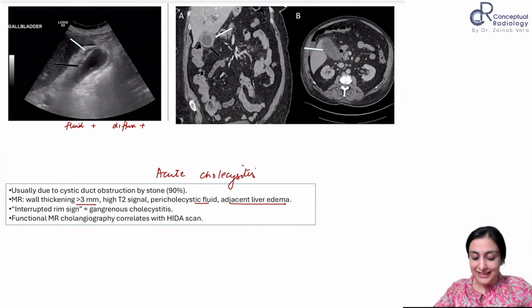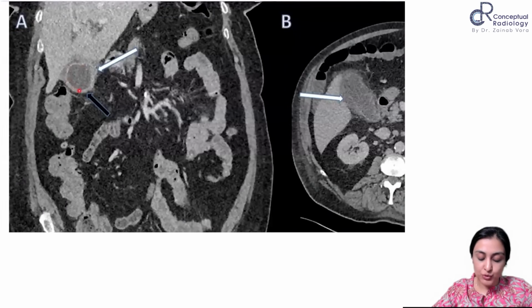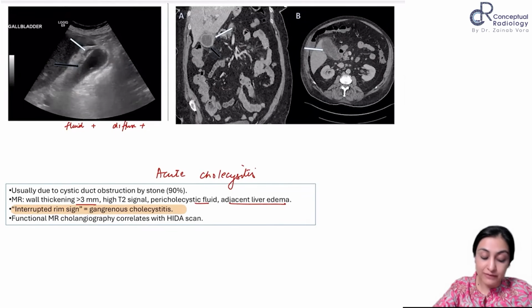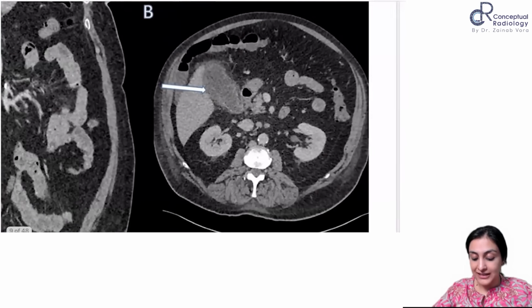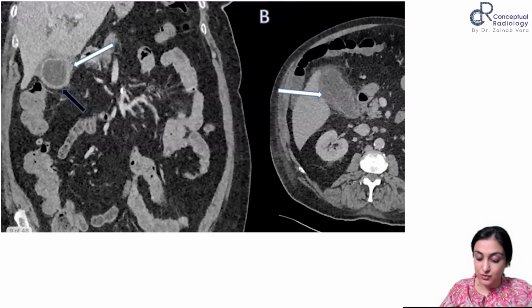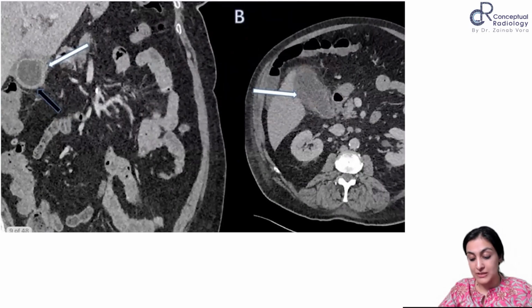Interrupted rim sign. Anywhere, can you see the smooth mucosal thickening, everybody? If you see that there is an interruption in that, that's when you suspect gangrenous cholecystitis, all right? That's something which is important. And the same thing on HIDA and functional MRC: will you see or will you not see? We will not see the gallbladder, right? No, this is not really interrupted. This is where you're seeing the inflammation. I think it's best visualized if you see the different planes. But here it does seem, at this point, that the mucosa is not very well seen. I think it's diffuse edema. We can just correlate, right?